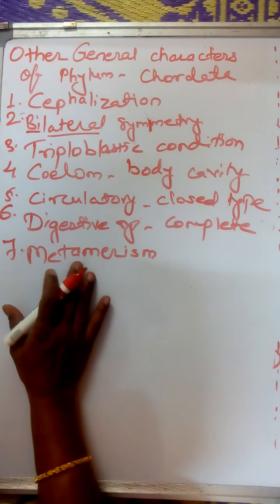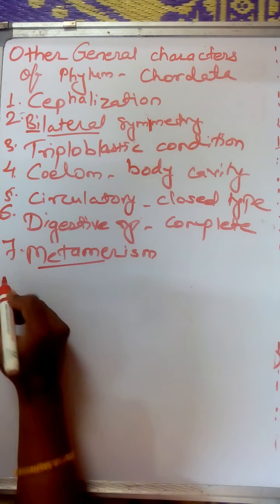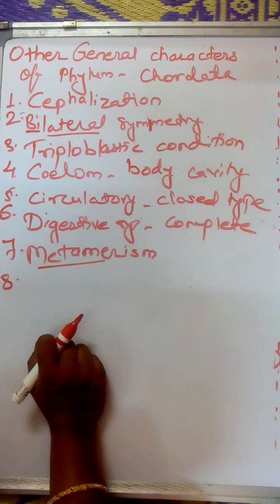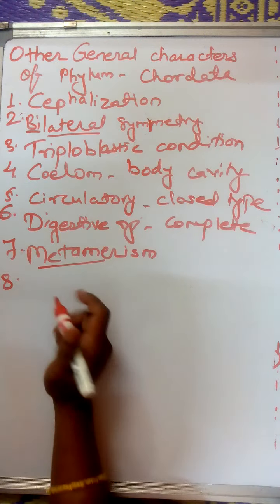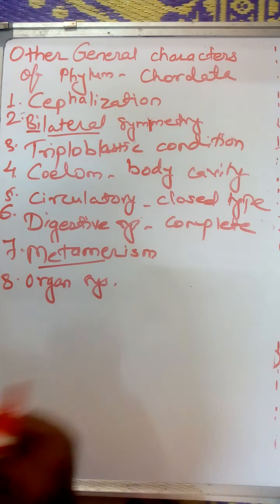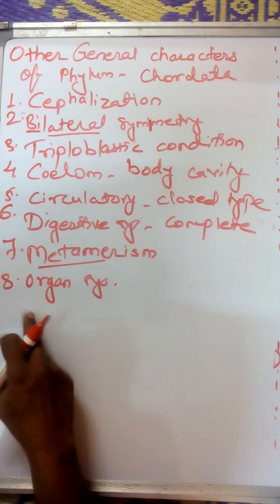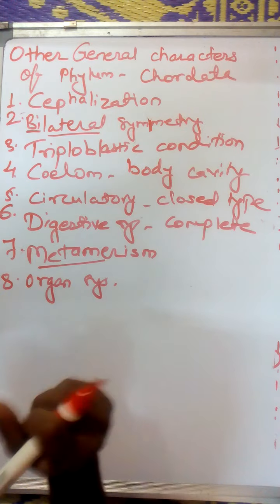So the same type of metamerism is observed here in the chordates. Next, that is the organ system. See here, the chordates possess the organ system. It means the various organs fuse together.